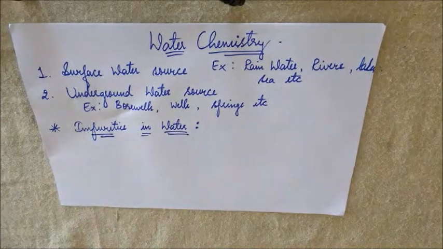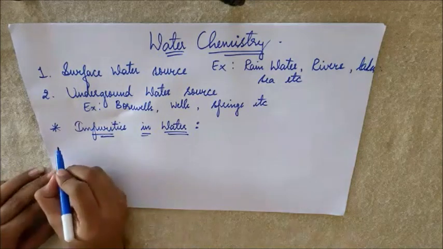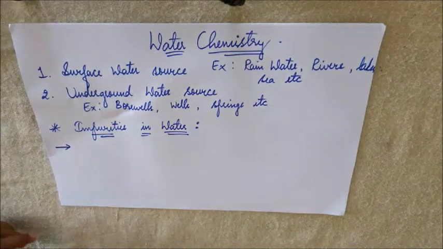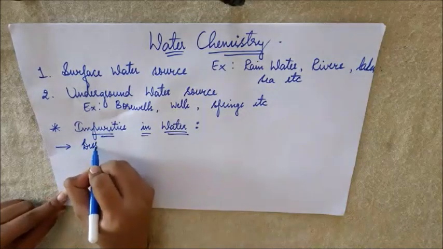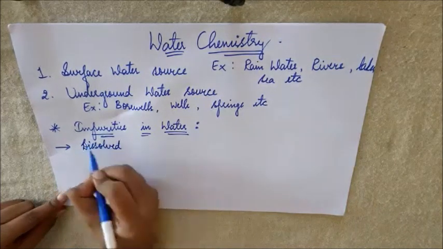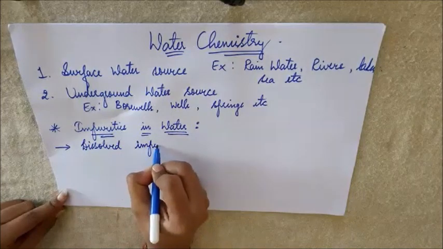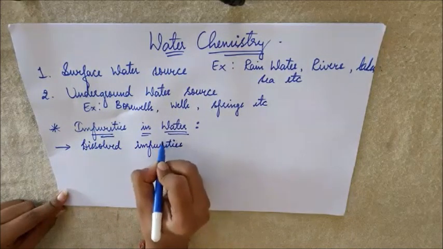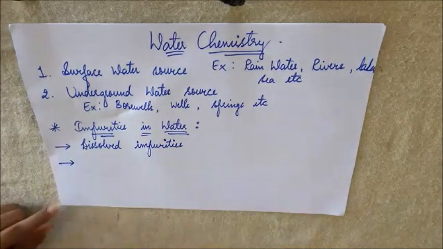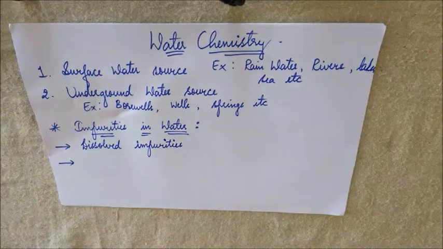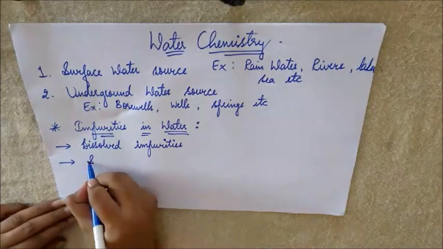The impurities present in water are broadly classified into four types. How many types? Four types. The first one is dissolved impurities. Then, after dissolved impurities, you have suspended matter.